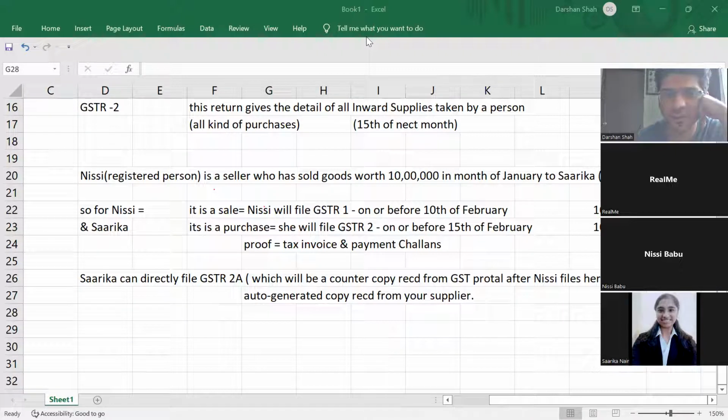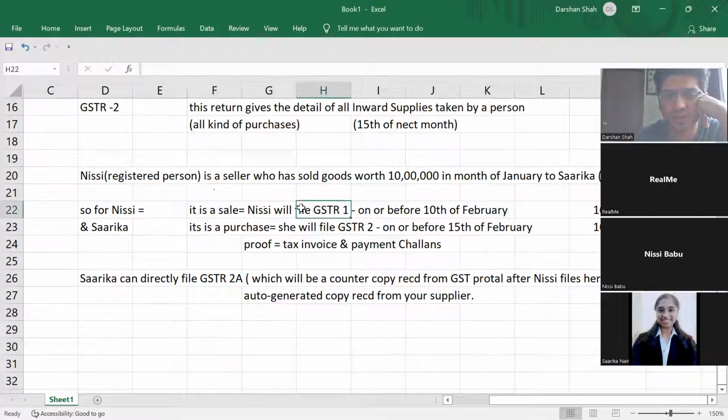So can it happen the other way around? No. GSTR1 has to be prepared. You cannot say that Sarika is filing GSTR2, so when she files GSTR2, I will get GSTR1. It cannot happen because GSTR1 has to be filed before the 10th. For outward supply, a return always has to be made. Inward supply returns, you can make on your own or you can get from your supplier. Is this clear, everyone?